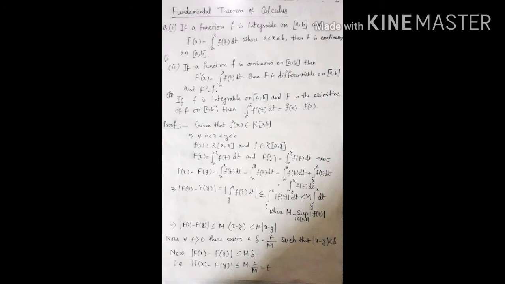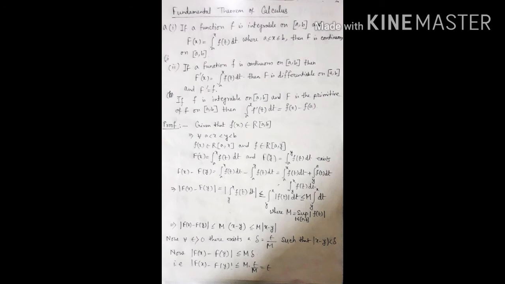Now for all epsilon greater than 0 there exists a delta. We choose delta equal to epsilon by capital M such that mod of (x minus y) is less than delta. So we can write from this mod of F(x) minus F(y) is less than or equal to capital M into delta. Now put the value of delta.